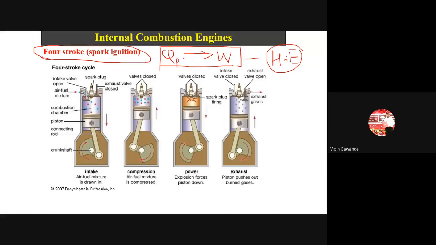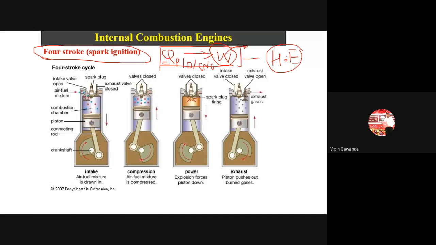We supply petrol, diesel, or CNG gas. That is in the form of heat, and then it runs and gives us the work. Work means it rotates the crank, and then we get the rotation, and because of that our vehicle runs on the road. So that is called the internal combustion engine.